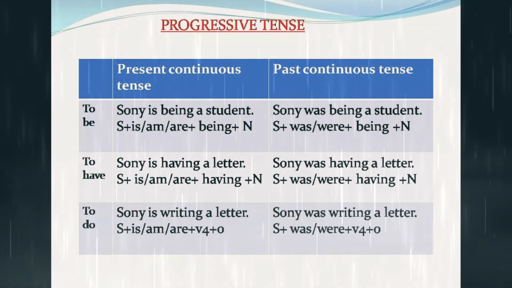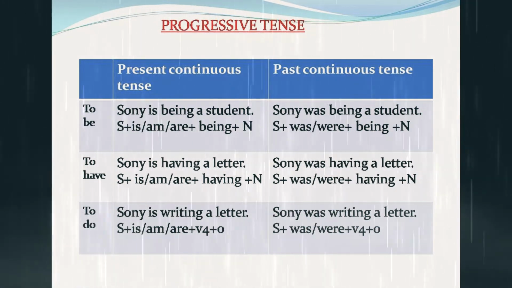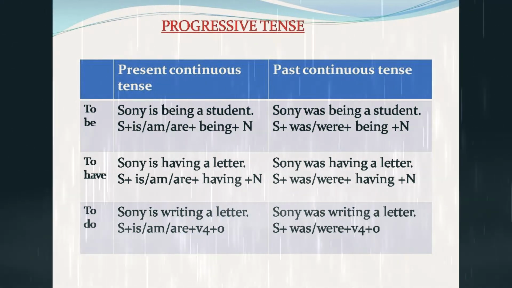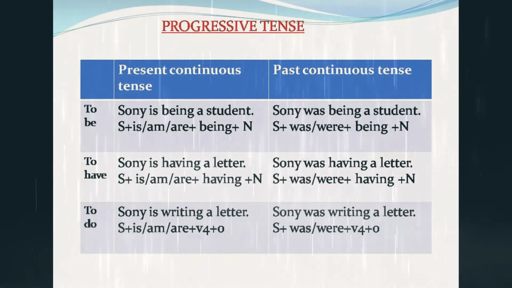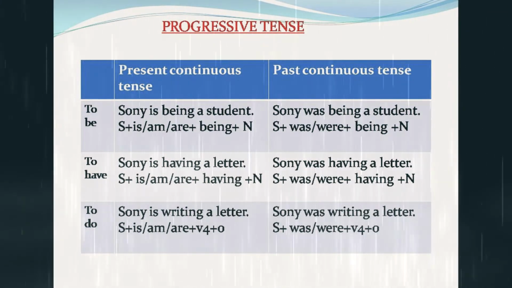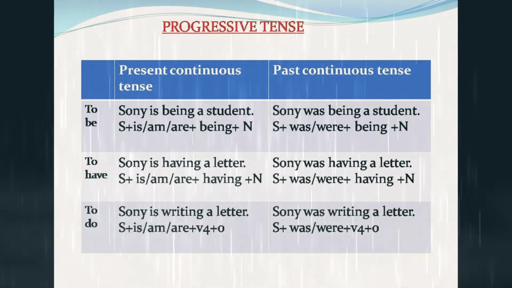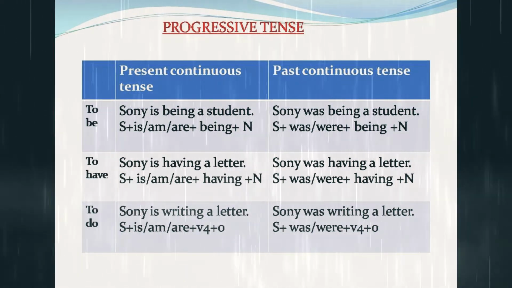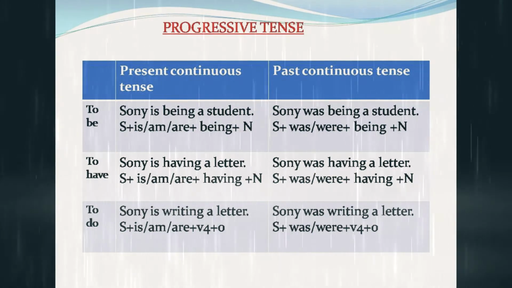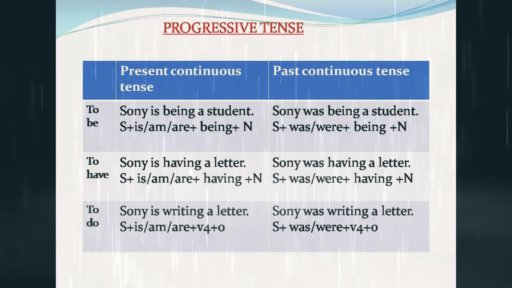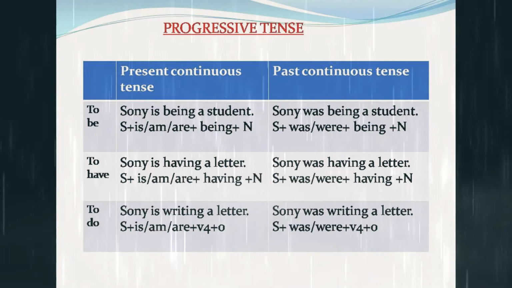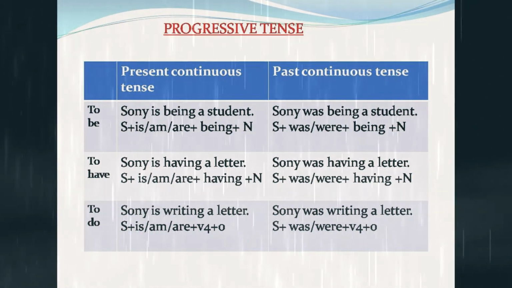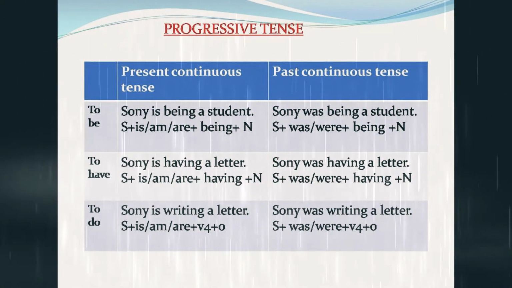Sunny was being a student is an example for past continuous tense. Sunny, subject. Was or were plus being, main verb. A student, noun. To have form. Sunny is having a letter is an example for present continuous tense. Sunny, subject. Is or am plus having, verb. A letter, noun. Sunny was having a letter is an example for past continuous tense. Sunny, subject. Was or were plus having, verb.